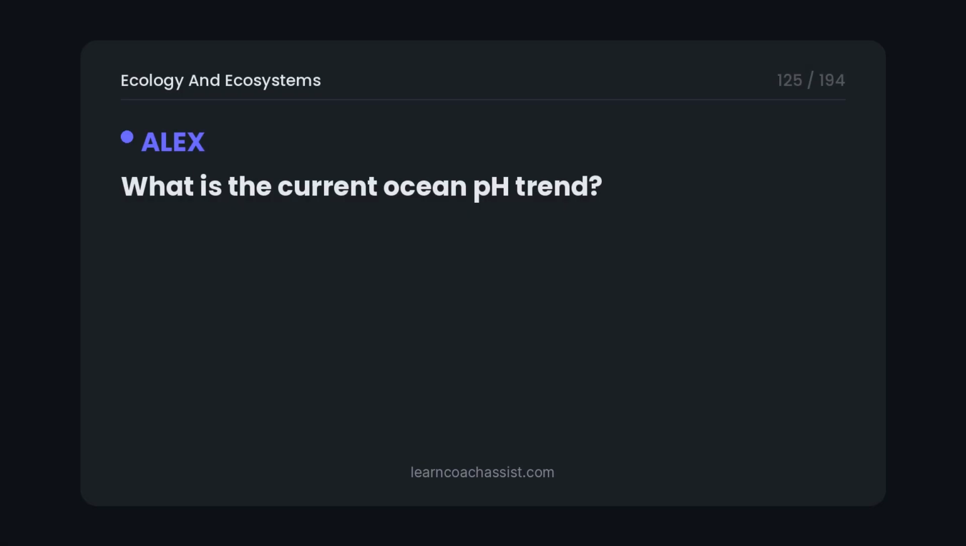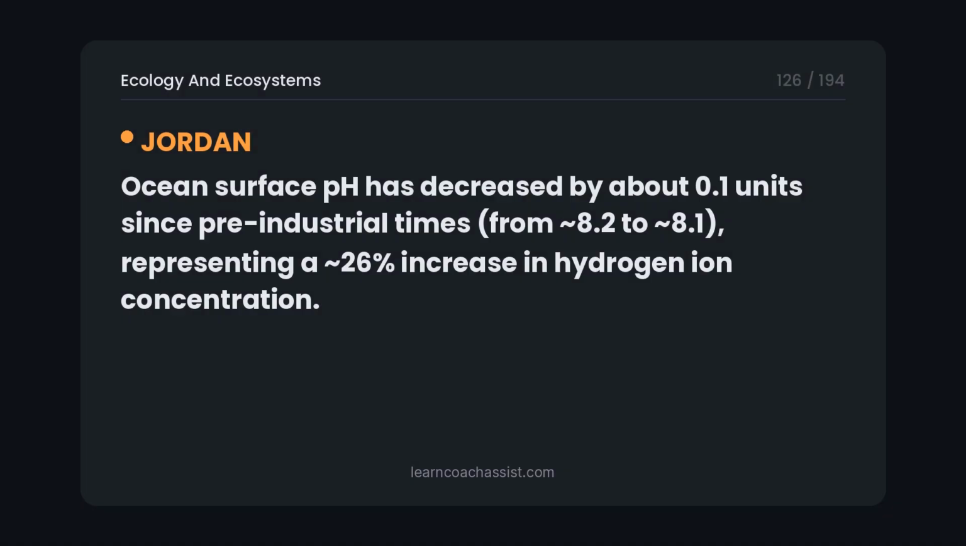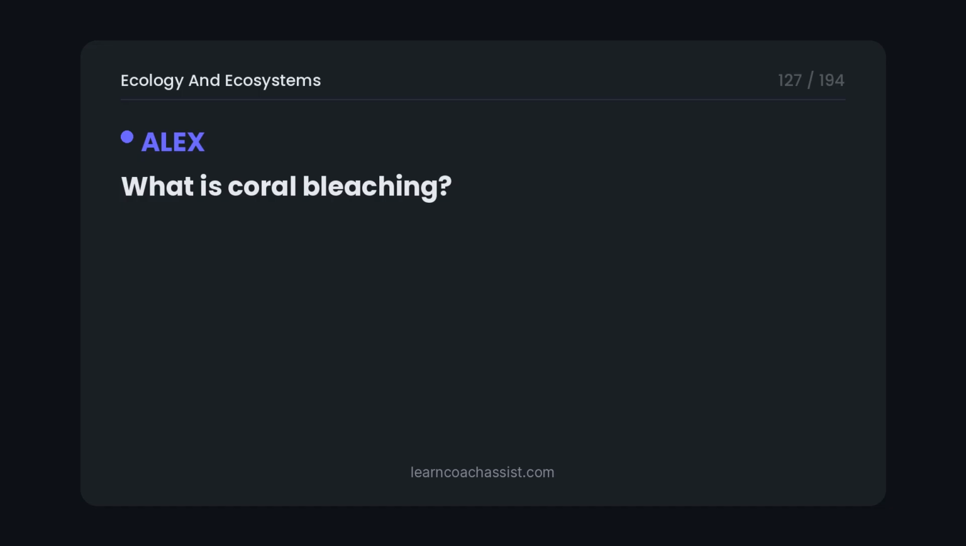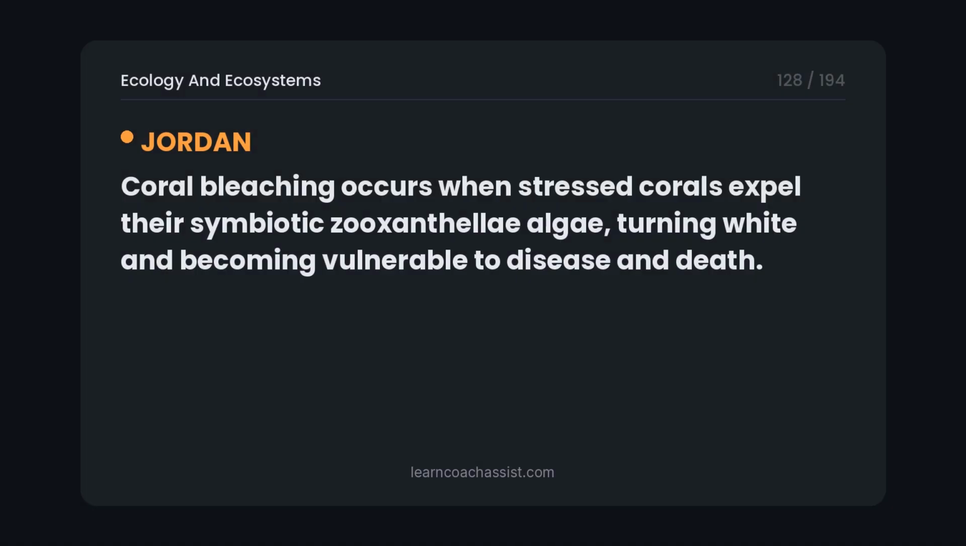What is the current ocean pH trend? Ocean surface pH has decreased by about 0.1 units since pre-industrial times, from 8.2 to 8.1, representing a 26% increase in hydrogen ion concentration. What is coral bleaching? Coral bleaching occurs when stressed corals expel their symbiotic zooxanthellae algae, turning white and becoming vulnerable to disease and death.